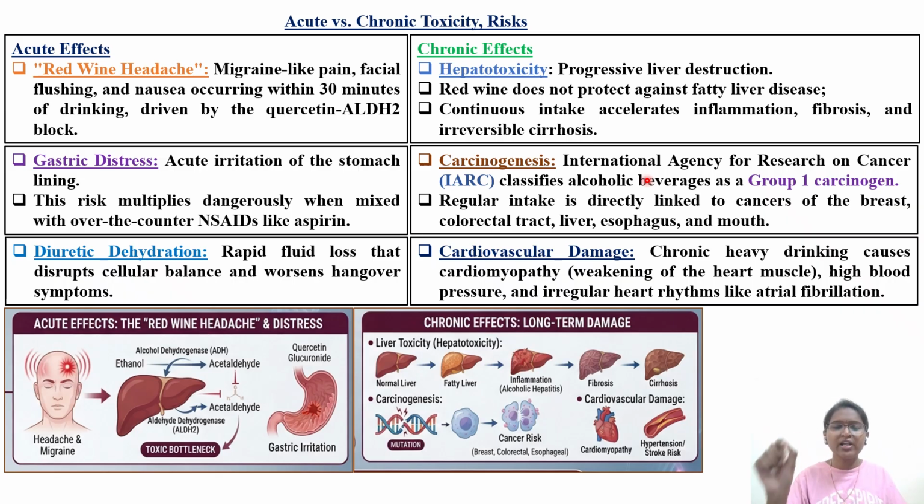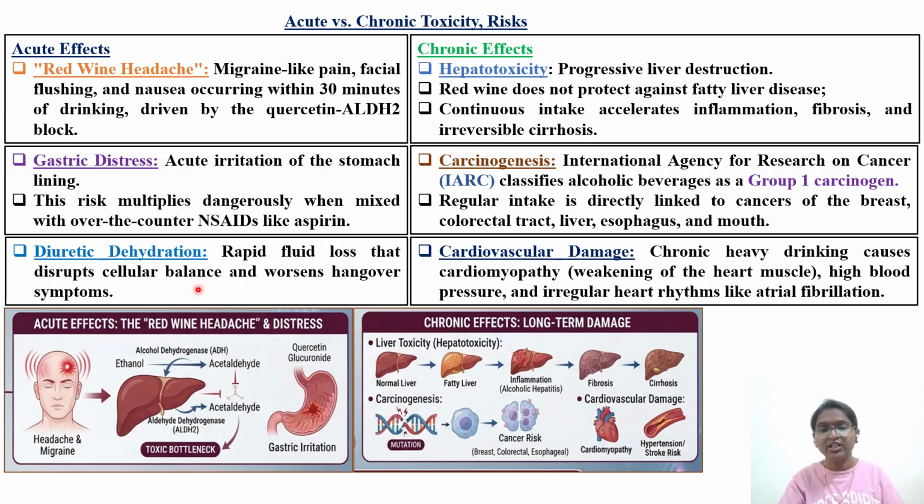So alcohol has been listed as a group 1 carcinogen. Some of the questions in the DABT, you will be getting about IARC classification also, because this is there in the ABT brochure. It is a part of the syllabus. Coming to diuretic dehydration, how is it going to affect the fluid balance in the case of red wine upon acute exposure? It is going to cause rapid fluid loss that disrupts the cellular balance and worsens hangover symptoms. So that is about red wine upon acute exposure.